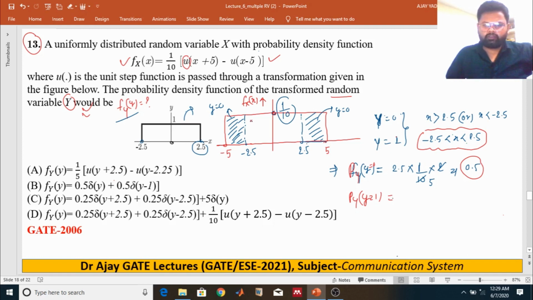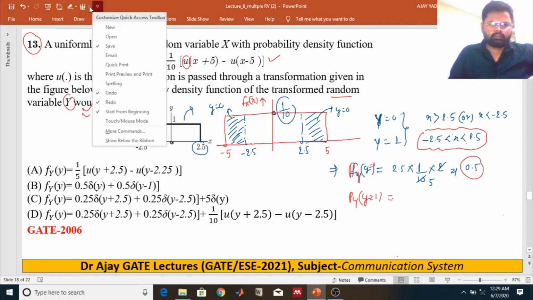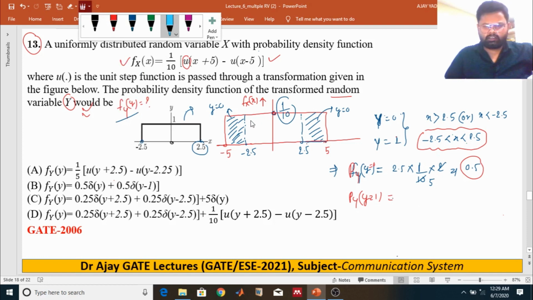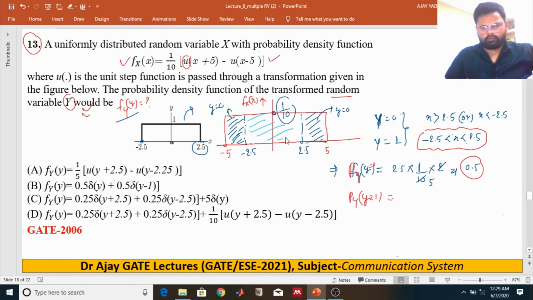If we take the area from minus 2.5 to 2.5, it gives the PMF of y equal to 1. The area is 5 multiplied by 1/10, which is 0.5, because this random variable y is a discrete random variable.